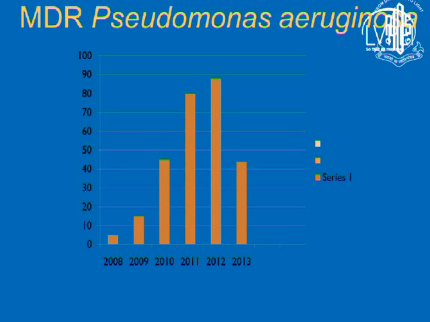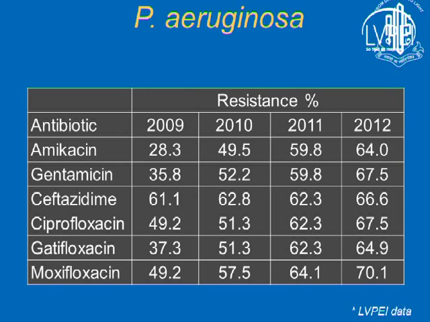This is the trend of MDR Pseudomonas in our institute. From 2008, 2009, 2010 it was increasing, but in 2011 and 12, when the epidemic occurred, it was almost reaching 90 cases per year. In 2013, by God's grace, it went down again to 40 and is stable. This is the resistance pattern. If you see from 2009 to 2012, 49% of these Pseudomonas were resistant in 2009, while in 2012 they were 70%.